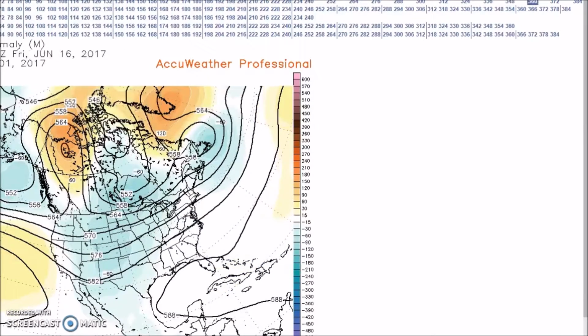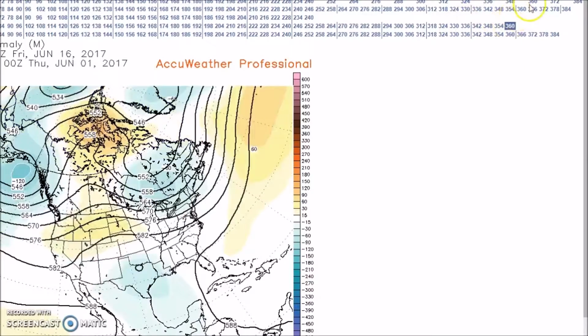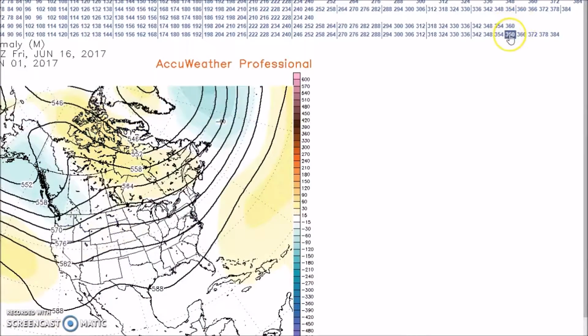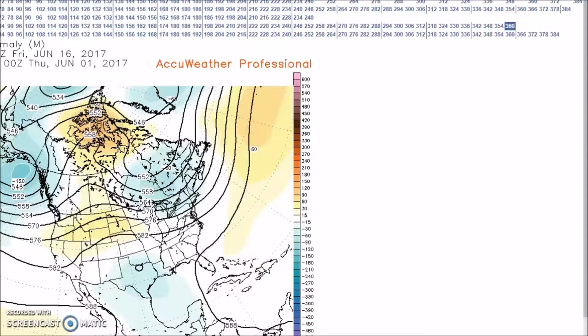You come to the 16th, and the GFS doesn't change very much. When you look at the ensembles, it has near to below normal heights across much of the nation, still a zonal flow. The European ensembles have a bit of a ridge here and a trough over the northeast. And this is the Canadian. But I think the flow is going to be generally like this, because I'm going with the ensembles on the temperature forecast.